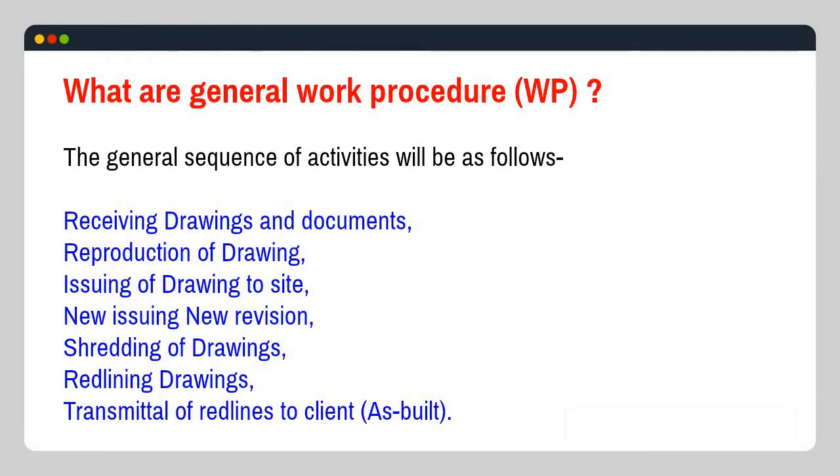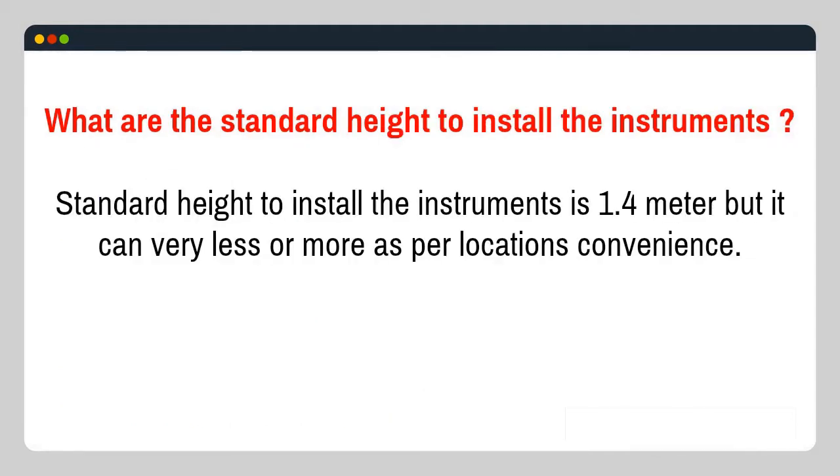What is the general work procedure, WP? The general sequence of activities will be as follows: receiving drawings and documents, reproduction of drawing, issuing of drawing to site, new issuing, new revision, shredding of drawings, redlining drawings, transmittal of redlines to client, as built. What is the standard height to install the instruments? Standard height to install the instruments is 1.4 meter, but it can vary less or more as per location's convenience.